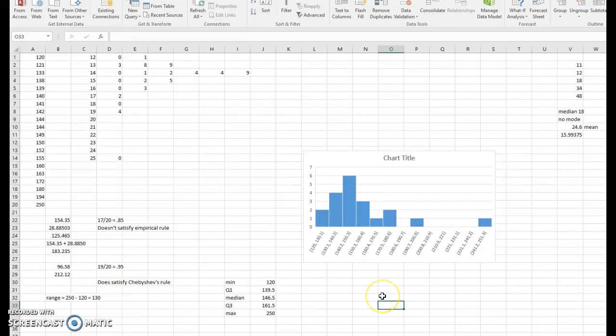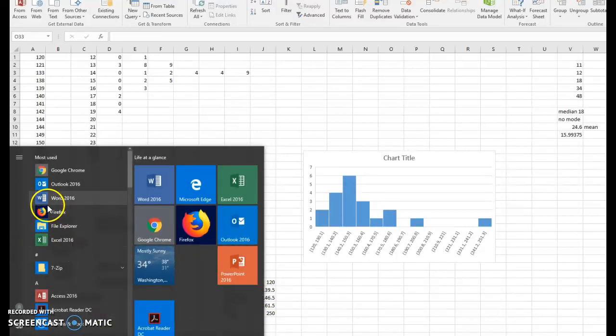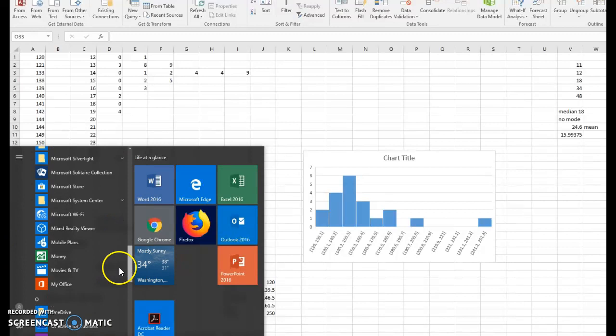Now using that, we're going to draw a box plot. And I'm going to do my best with the Paint function here on the computer. Let me pull it up.